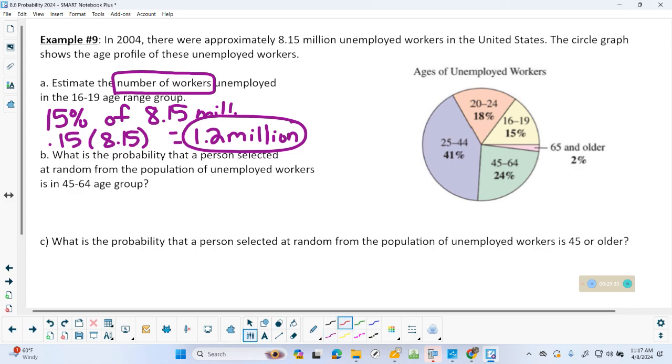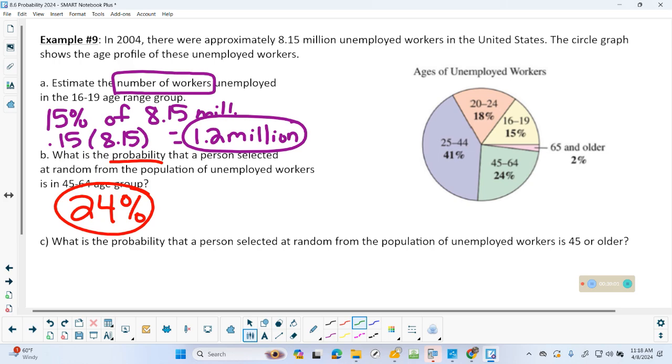Okay, let's read B. Oh, probability. Okay, selected at random, blah, blah, blah. 45 to 64. Okay, look at the chart. How many are in the 45 to 64? Now, is percentage a probability? So we're done. Probability, the workers are 45 or older.